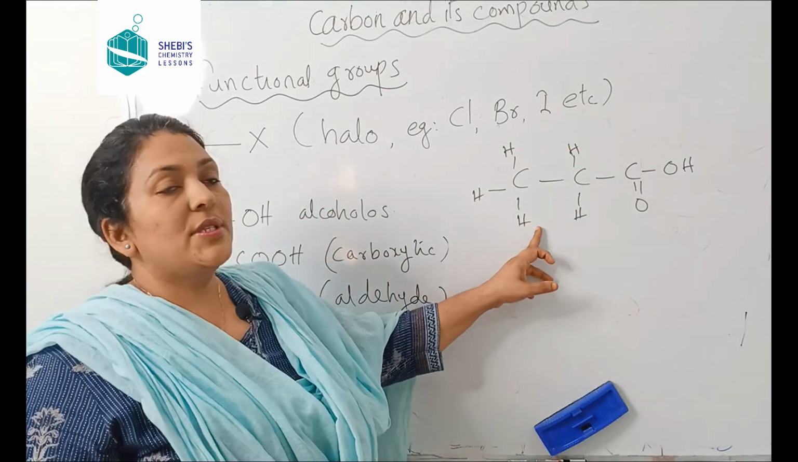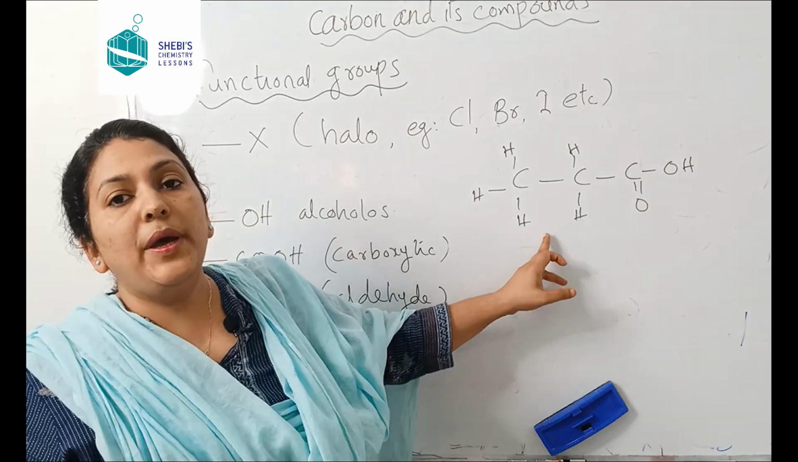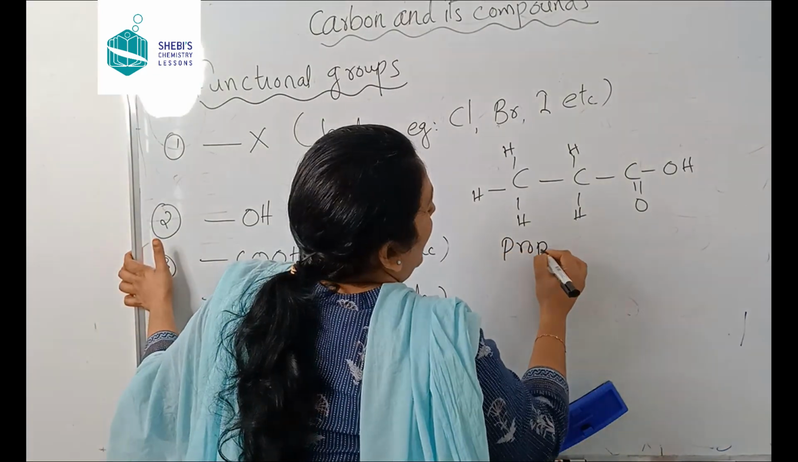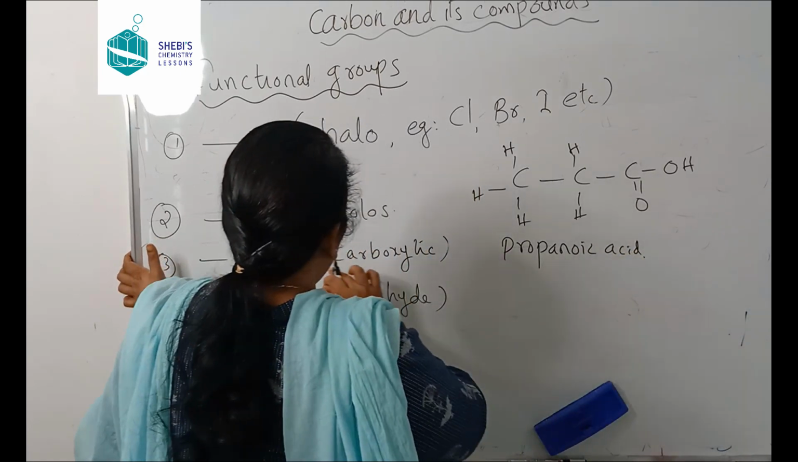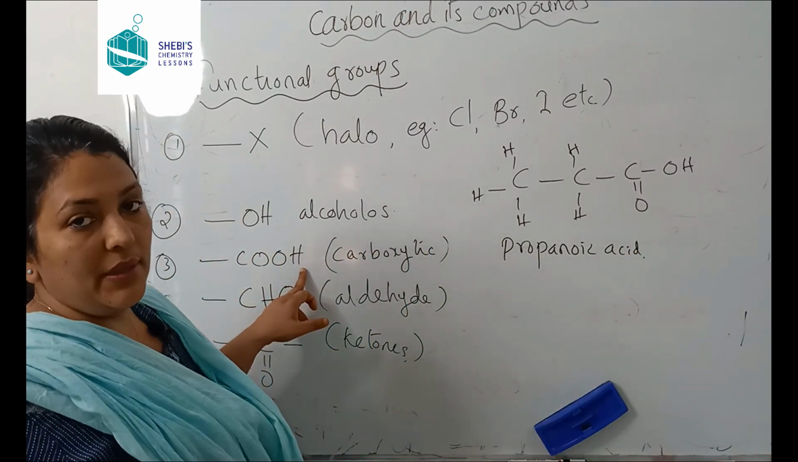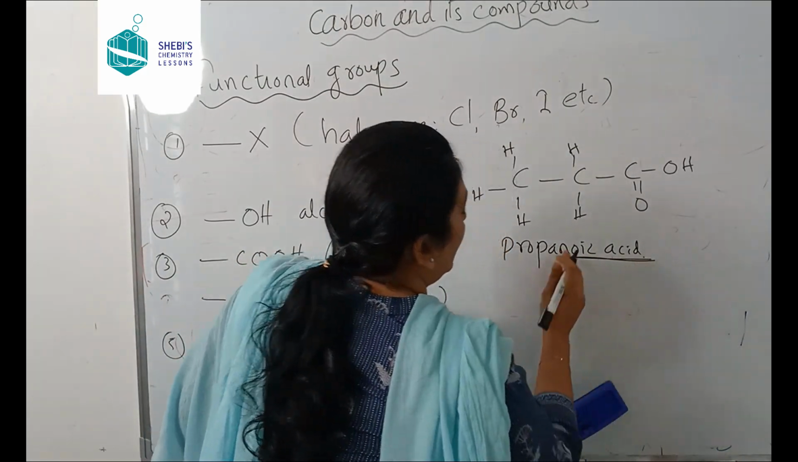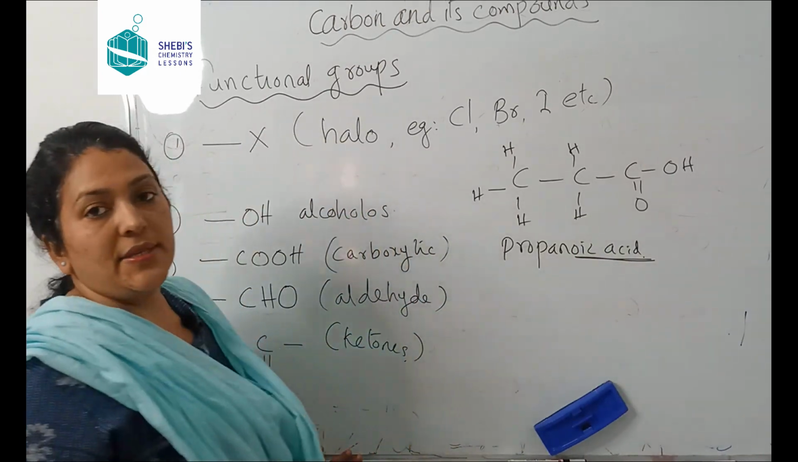What is the name of this compound? Can you tell? Yes, it is propanoic acid. So when the COOH group is there, we will replace the E with oic acid. Propane will become propanoic acid.